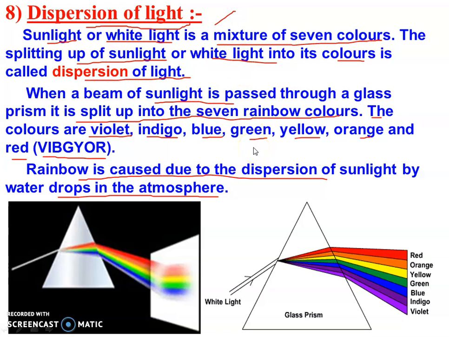The arrangement of the colors will be in this sequence: violet, indigo, blue, green, yellow, orange, red. Violet has the highest energy and red has the least energy. So this is the sequence in decreasing order of energy, right? So this is all about today's topic. Thank you very much.